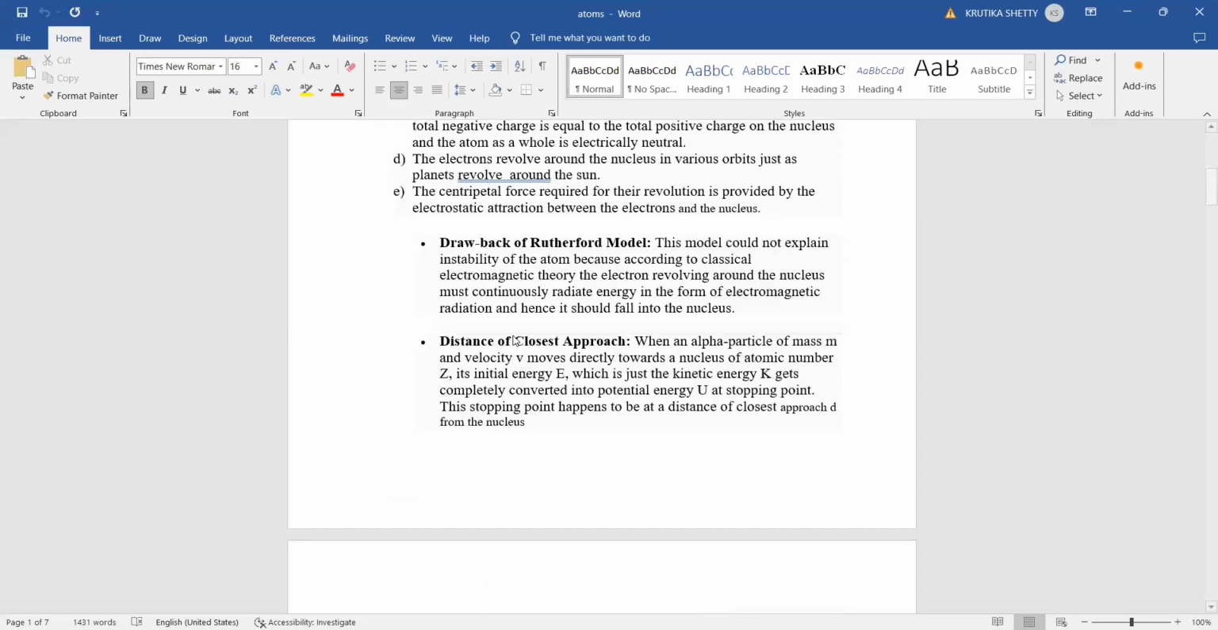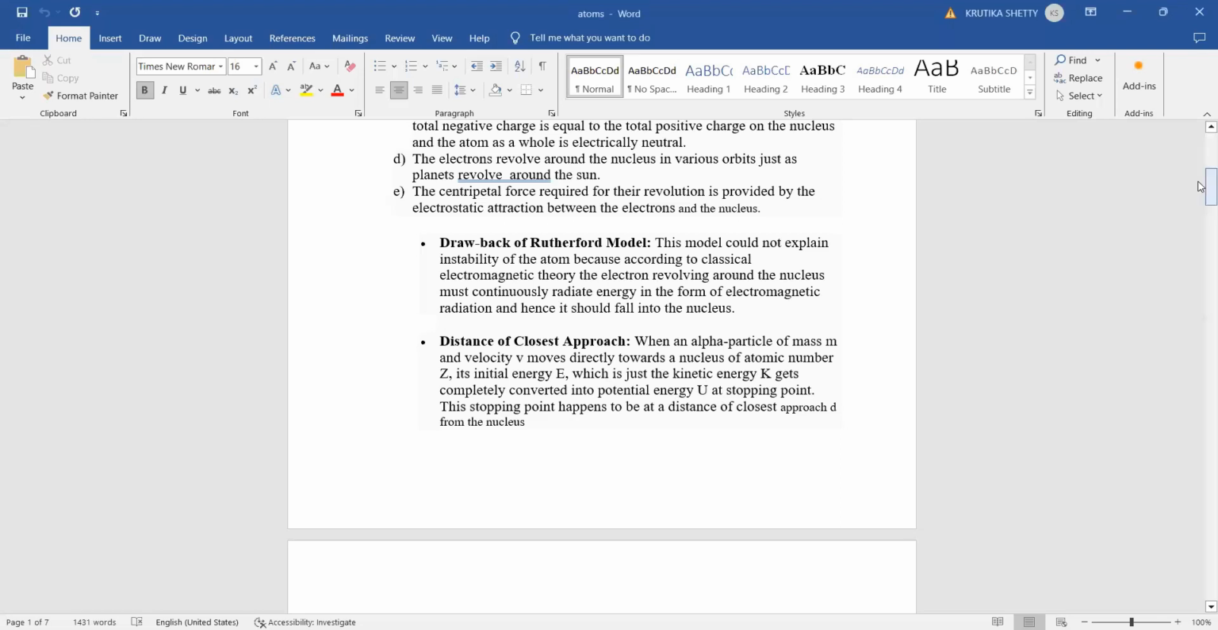What is distance of closest approach? See, when an alpha particle of mass m and velocity v moves directly towards the nucleus of atomic number z, the alpha particle is moving towards the nucleus. Its initial kinetic energy E, potential energy is U. This stopping point happens to be at a distance of closest approach.